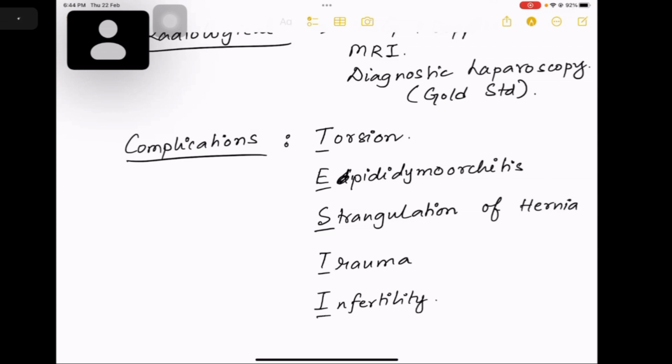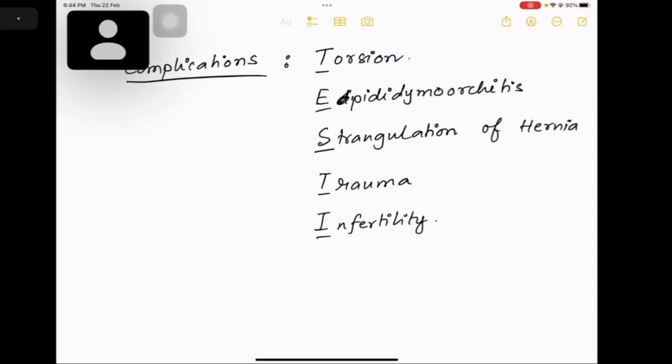Now, what are the investigations you will do? USG, MRI, diagnostic laparoscopy and Doppler, and gold standard is diagnostic laparoscopy.